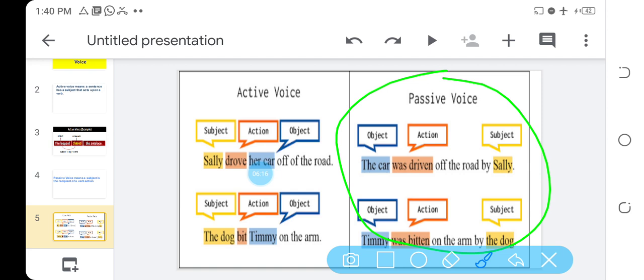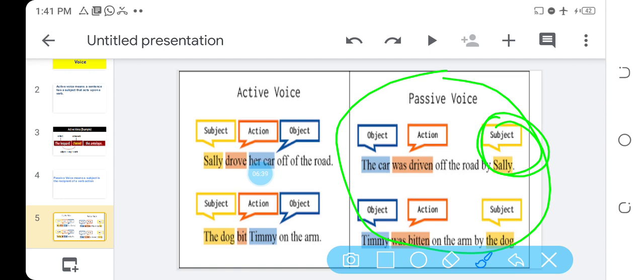Let's take a look at this. The car was driven off the road by Sally. So now look at this object in passive voice. You can decide to get rid of it. You can decide not to say anything about it. You can just say the car was driven off the road.